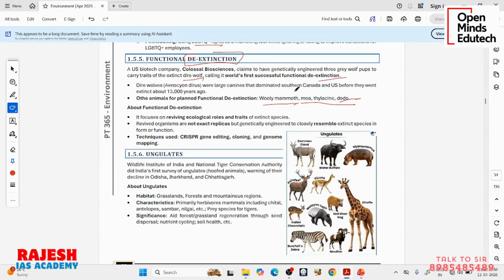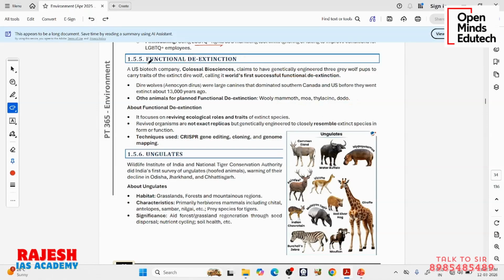Somehow, if you use the new technologies, genetically advanced technologies, and you create a new species which is very close to them, almost like the old ones, then it is called de-extinction. Now you are bringing them back, almost. So it is de-extinction. Okay.